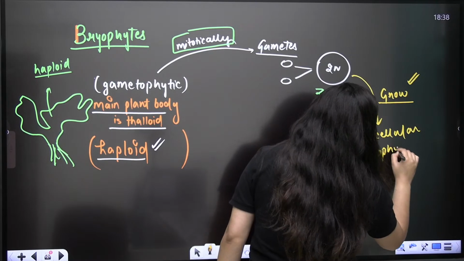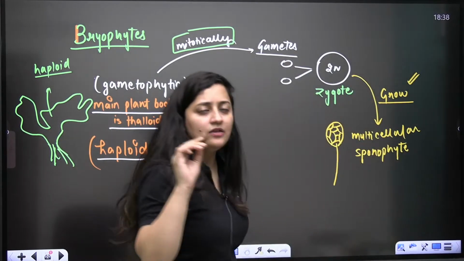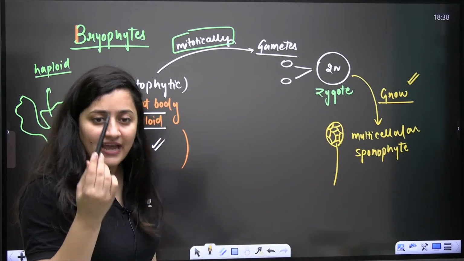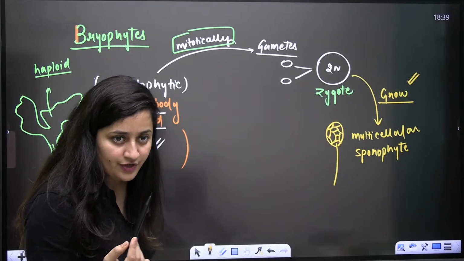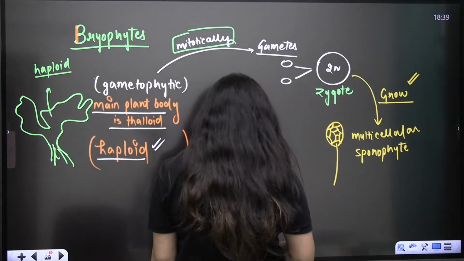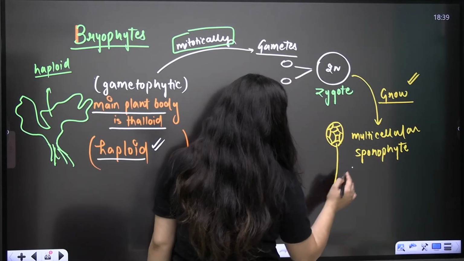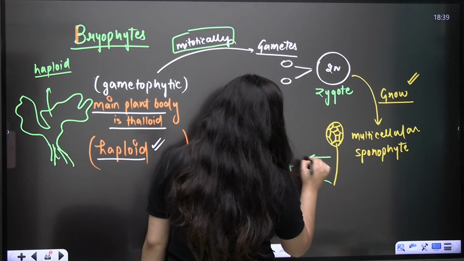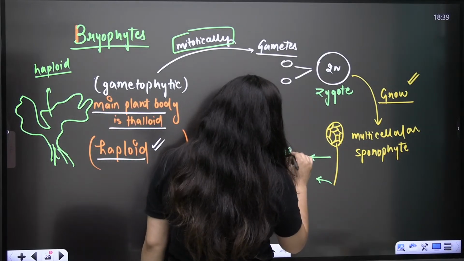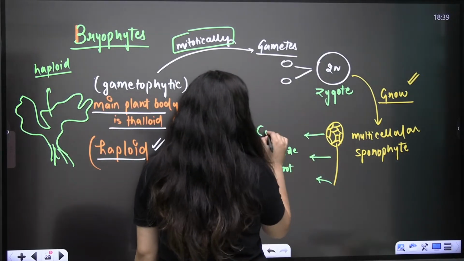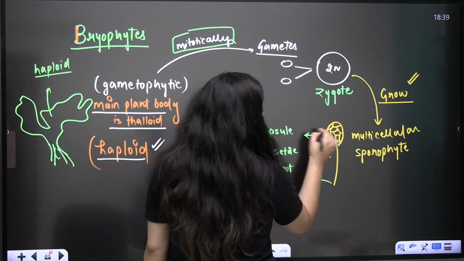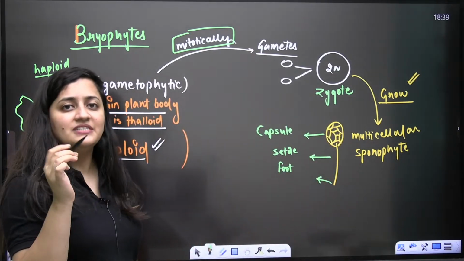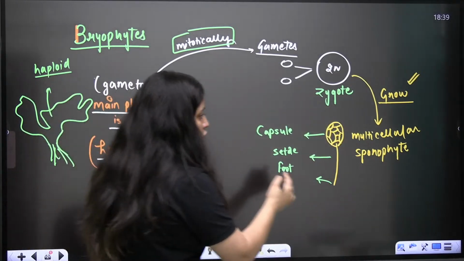So in the case of haplontic life cycle, a unicellular sporophyte is there. The zygote is the only cell of the sporophytic generation, but here our sporophyte is multicellular. It is having foot, it is having seta, it is having the capsule. And now here in this capsule, there will be some diploid cells which will undergo meiosis.